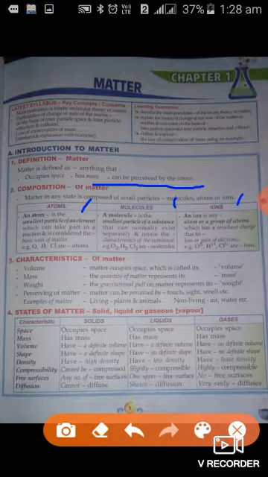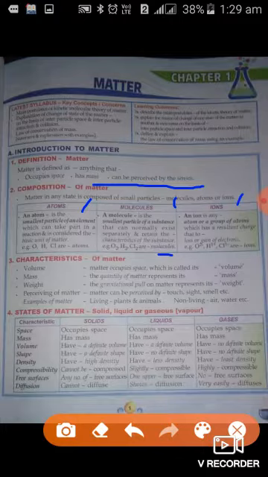And the second type of particles which may be present in matter are present in the form of molecules. Molecules are the smallest particle of a substance that can normally exist, means they are stable, and they can exist separately, retain the characteristics of the substance. They have their unique properties, they are related with their substance. Examples are O2, H2, Cl2, some molecules.